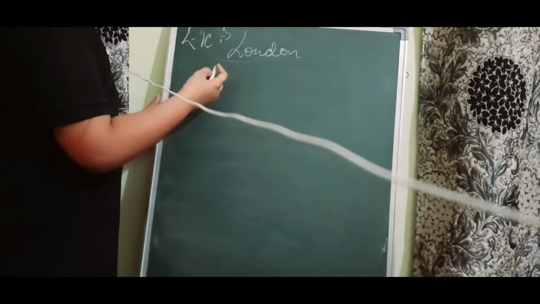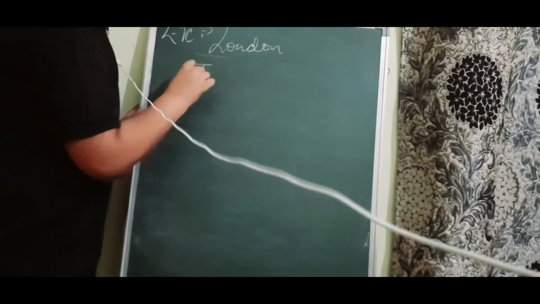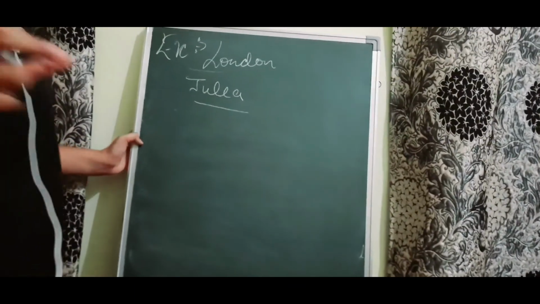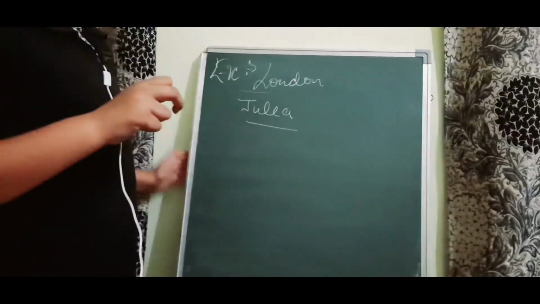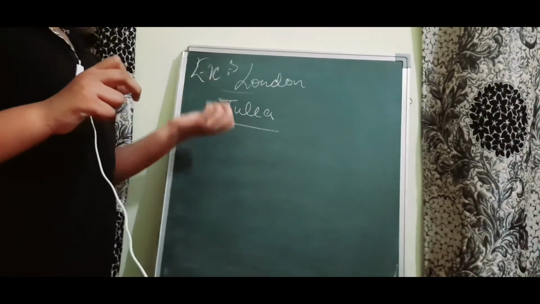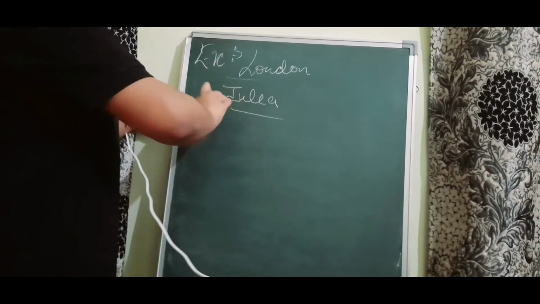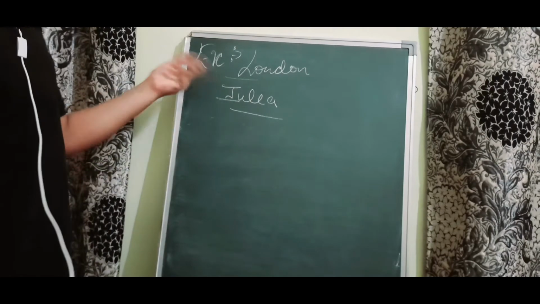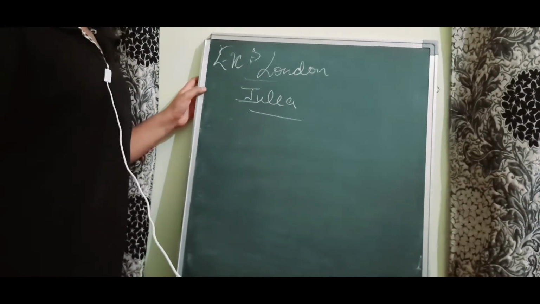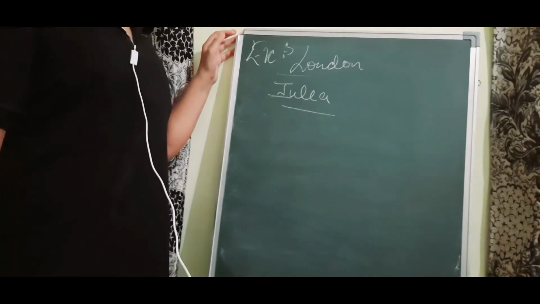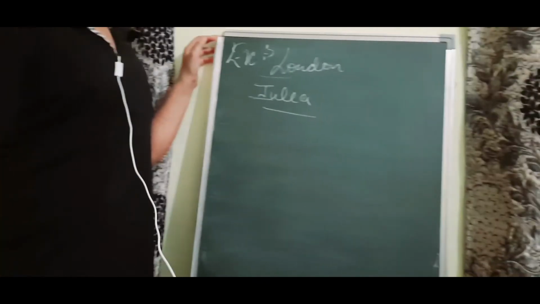And the second example is Julia. Julia is a proper name of a girl. So she is pronounced Julia. So it is a proper noun, and we have started it with a capital letter. That is, we have done capitalization over here also. So these were some simple examples for proper noun. So now let's look at common noun.